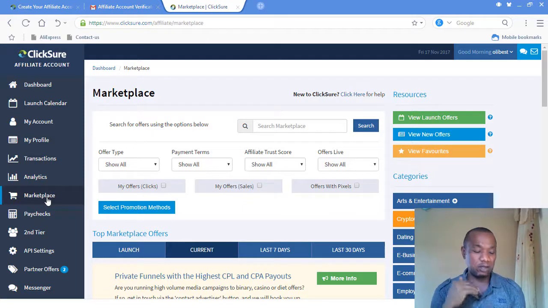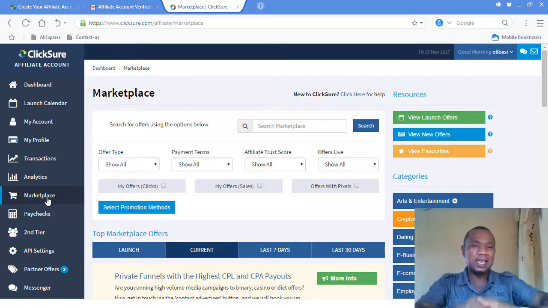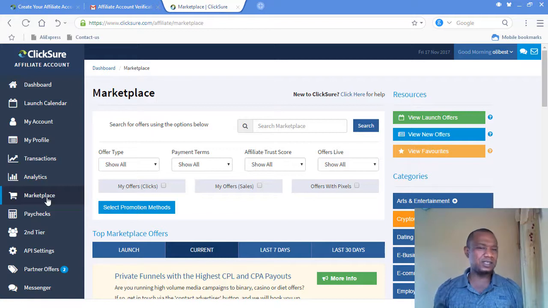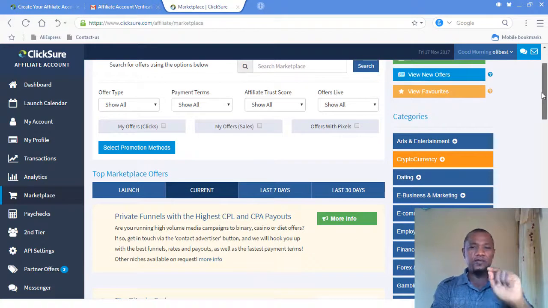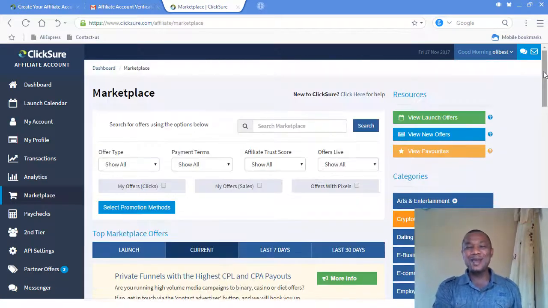Once you have made your money and it is up to $250, you can withdraw it either through check or to the bank that you put there. Very simple stuff. Again, this is how to open an account here. I have showed you how to open an account. It's a very simple thing. Now when you open the account, you go to the market area and you can promote the offers. If you make money here and your money is due to withdraw, it's only about giving them the documents to get it.